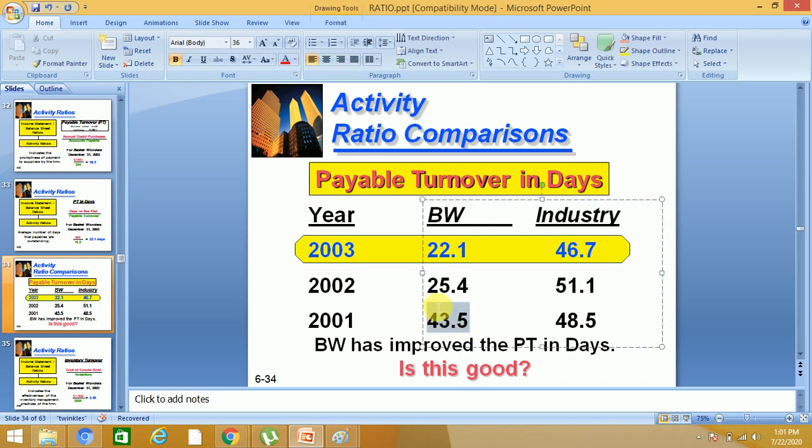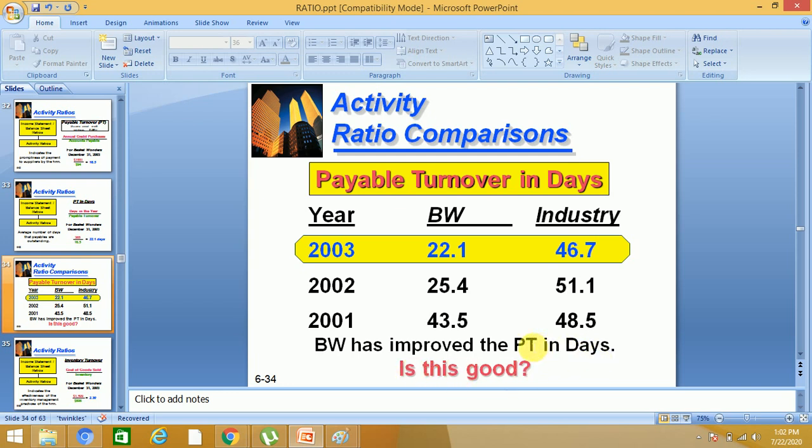But basically it is not good. Why? I will just tell you. Now, as compared to the industry, external analysis, 43.5, 48.5, 25.4, 51.1, 22.1, 46.7. BW has improved the payment turnover in days.